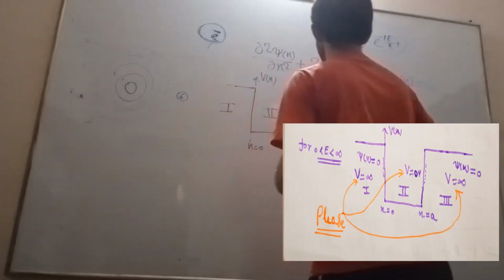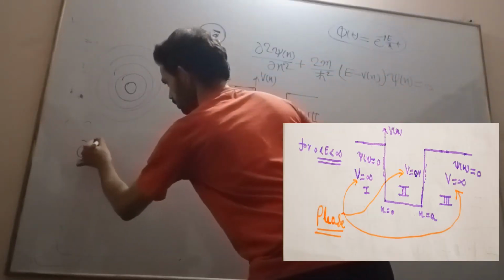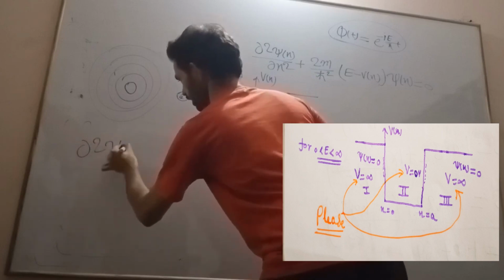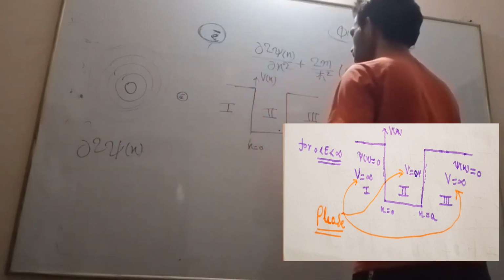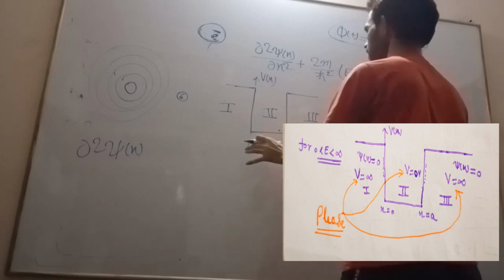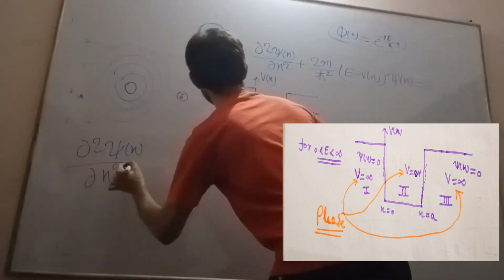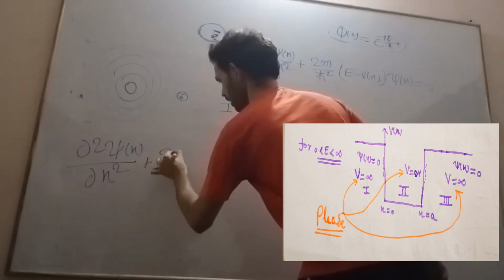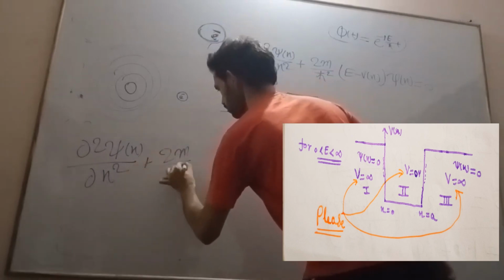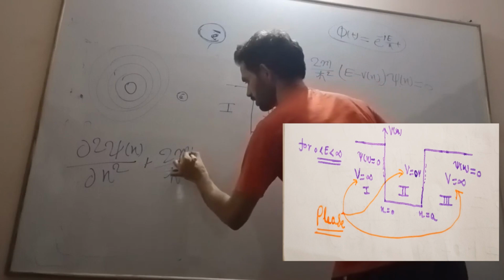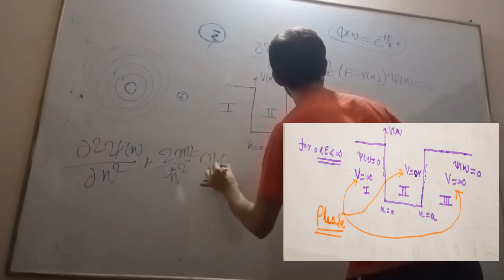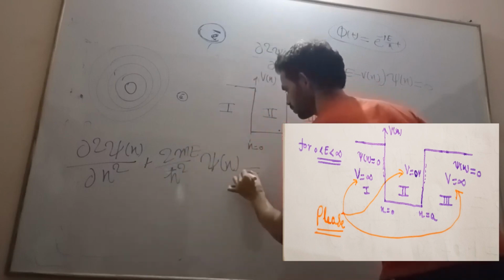Now let us see ∂²ψ(x). Inside the potential, V(x) is 0, so ∂²ψ/∂x² plus 2mE/ħ² ψ(x) is equal to 0.